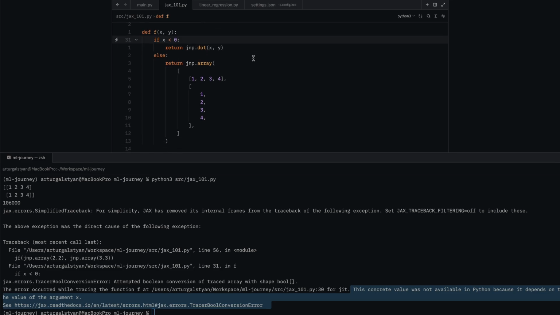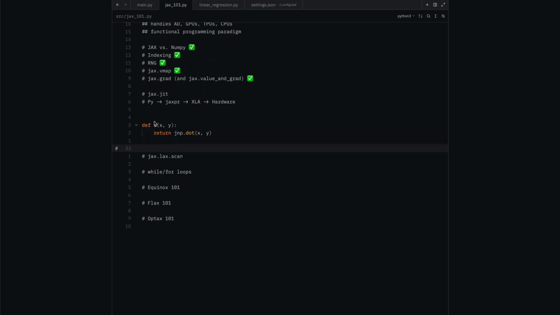And this is what I meant earlier when I said that we need to write good XLA code and not good Python code. This is perfectly fine Python code, but it's not good JAX code. And we need to optimize our functions for them to become good JAX code and not good Python code. So I mentioned earlier that the way JAX works is that it takes your Python code, converts it into this JAX expression, which then gets compiled into XLA, and then finally it gets compiled for your hardware.